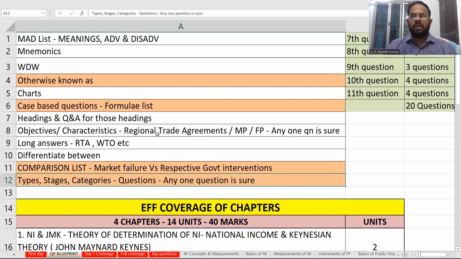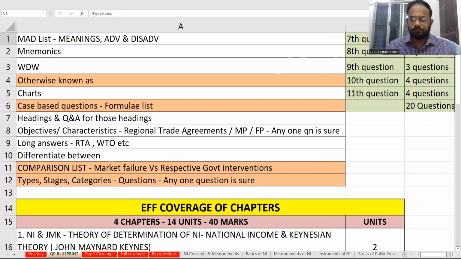Okay. So now, when you try to study a subject like economics, you will have to know the coverage of chapters. How many chapters are there? What is going to be a crucial point? What is bigger? What is smaller? What is A, B, and C category? Which is bigger and which is going to be asked more? Which is an okay type of chapter? Which is a very easy chapter that they will never ask in the exam, but is only for conceptual understanding? If you know this difference, I think you will be able to concentrate really well.